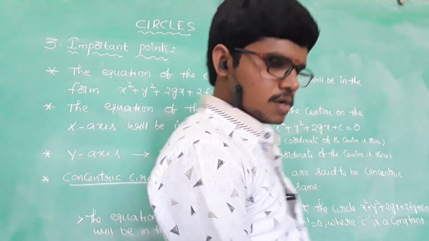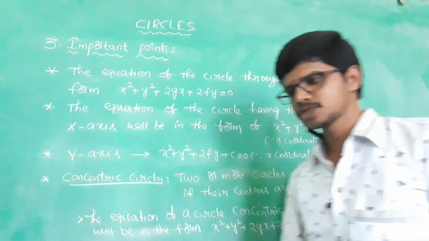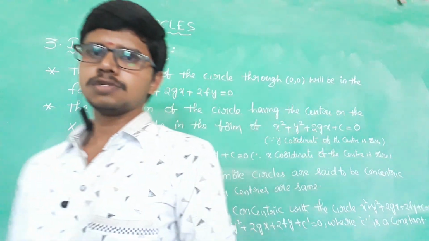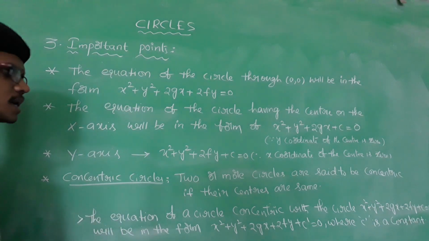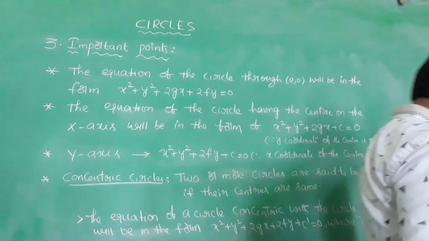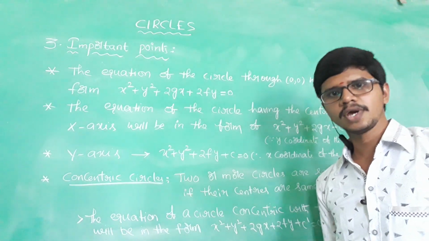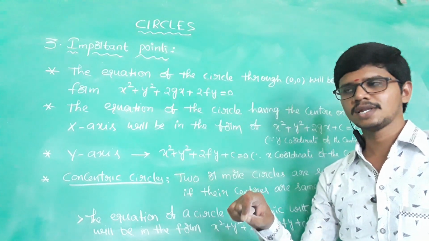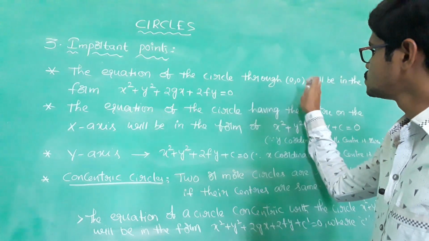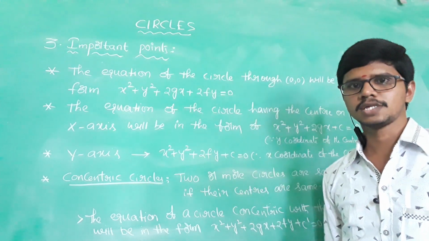Okay, right students. Now let us move to some important points. The various forms of the circle are over, so now let us discuss the important points. Already we know that the general form of the circle is x square plus y square plus 2gx plus 2fy plus c equal to 0, where the center of the circle is (-g, -f).